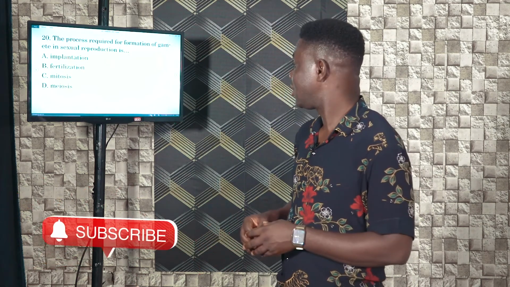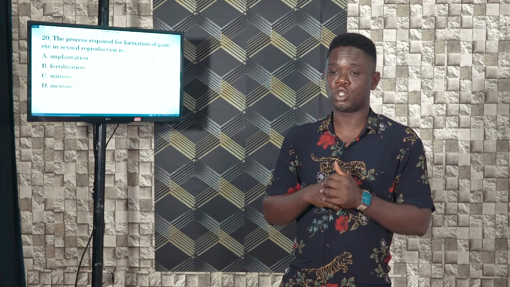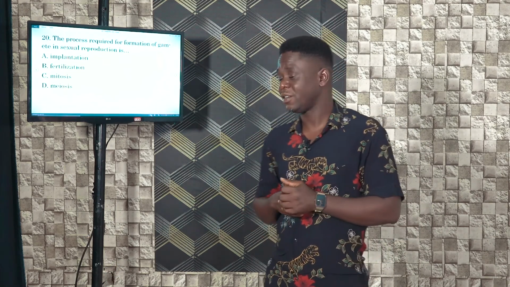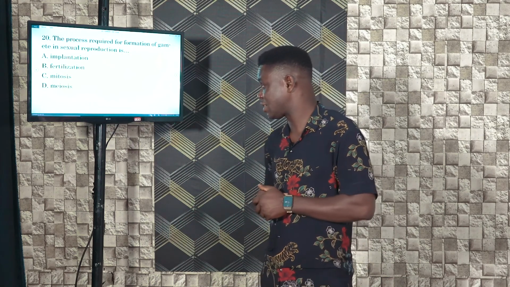Fertilization is the process where the male cell and the female cell fuse together to form a zygote. Mitosis is cell division, but not in sexual cells. Meiosis is the cell division required for the formation of gamete cells in sexual reproduction. So the correct answer there would be meiosis, which is D.